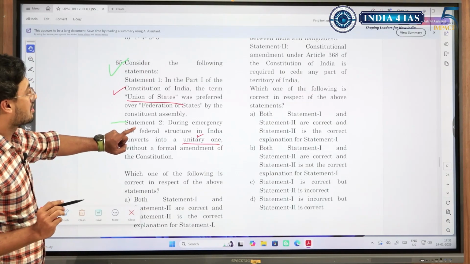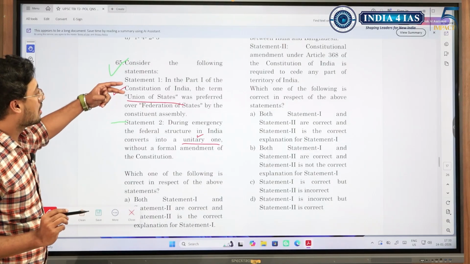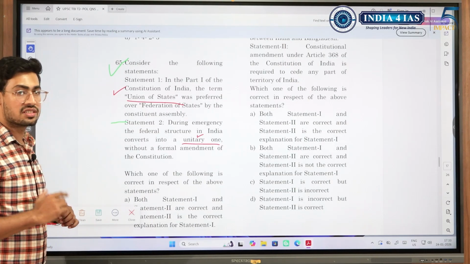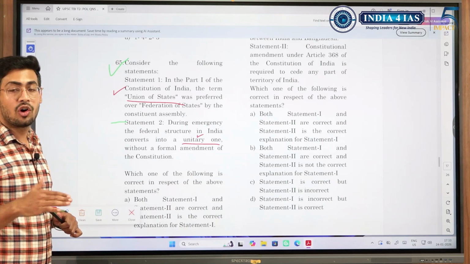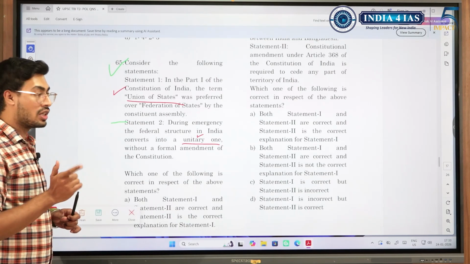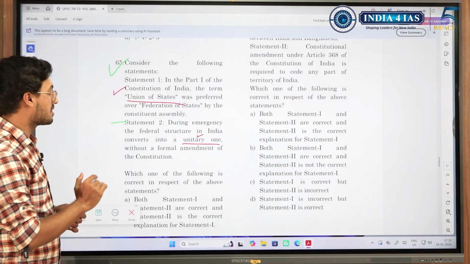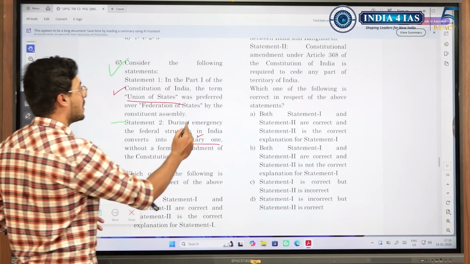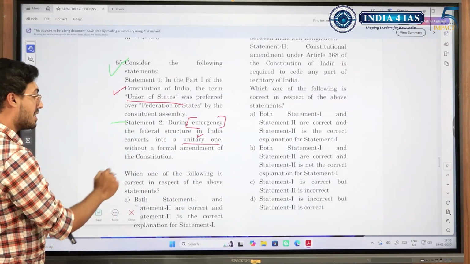But is this the reason for this? No. India is called Union of States because the states do not have the right to secede from India. They cannot leave India on their own. States do not have that freedom. That is why it is called Union of India, Union of States. It is not because of any emergency provision. This has been forcefully inserted. Both the statements are correct, but the answer to this question is B.